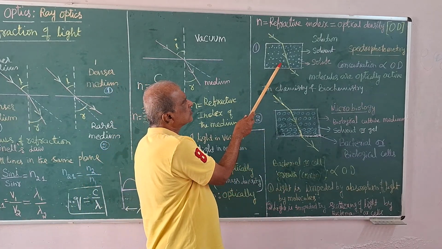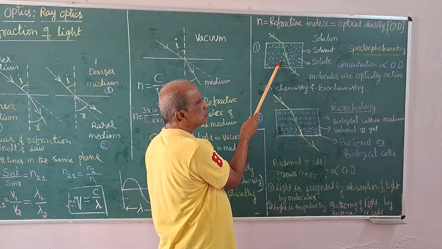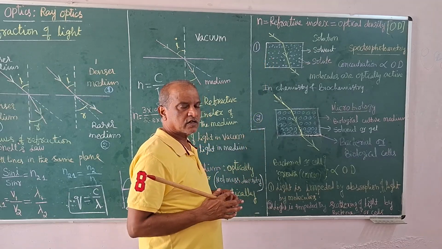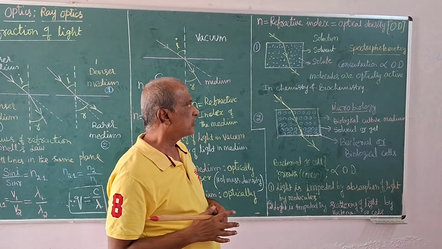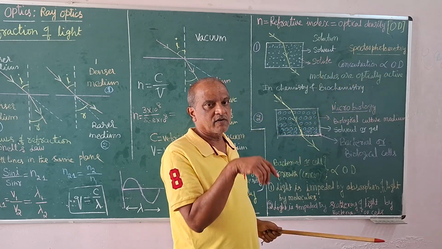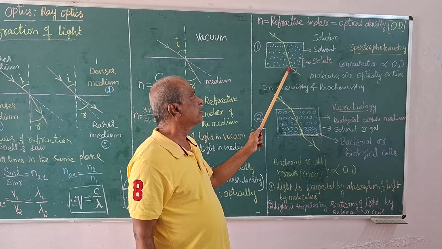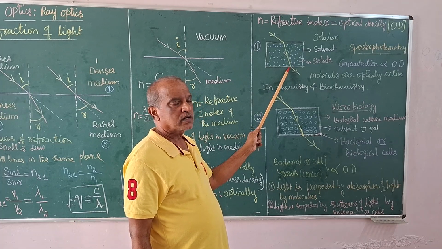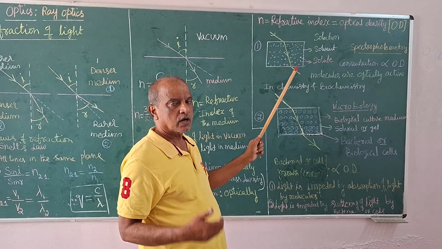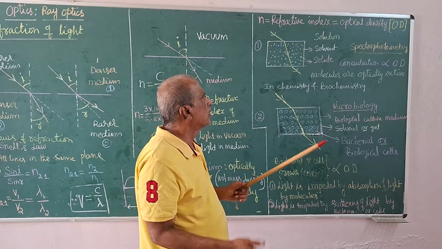So we can have different concentrations of solution and measure the optical density. Similarly, with a solution of unknown concentration, we can measure the OD and, by comparing it with the graph from Beer-Lambert's law, we can determine the concentration of the unknown solution.